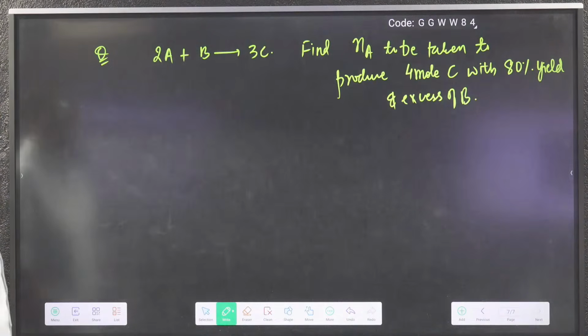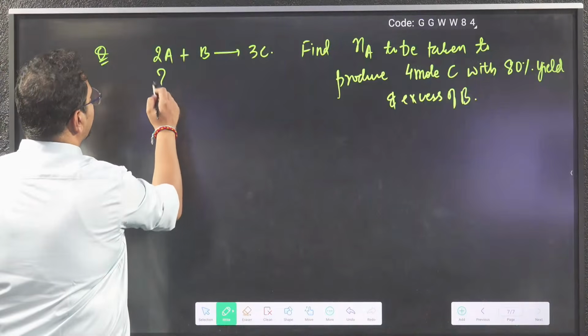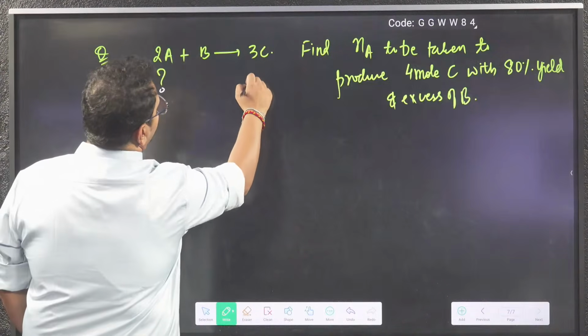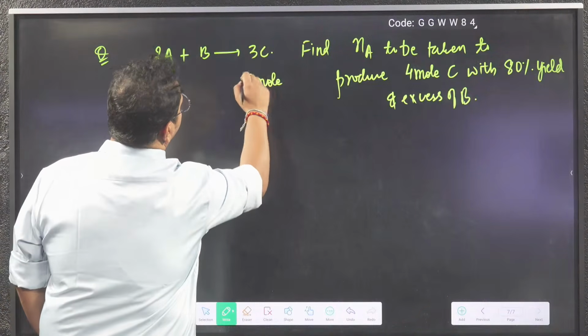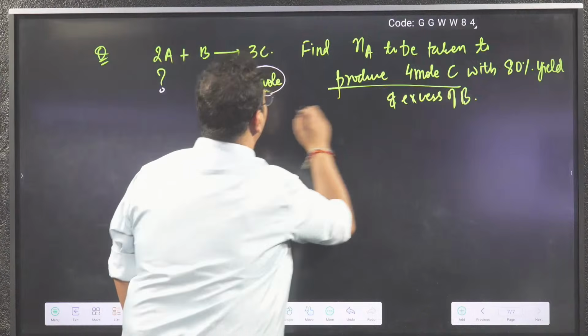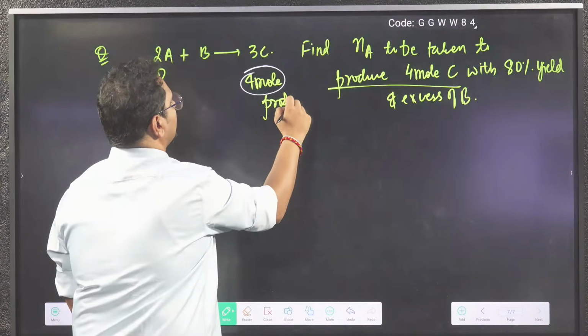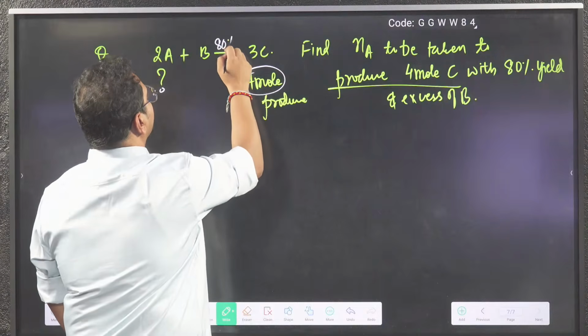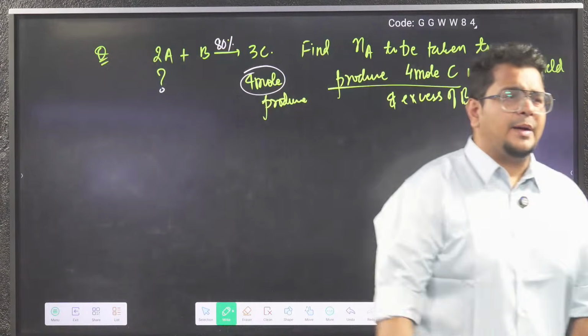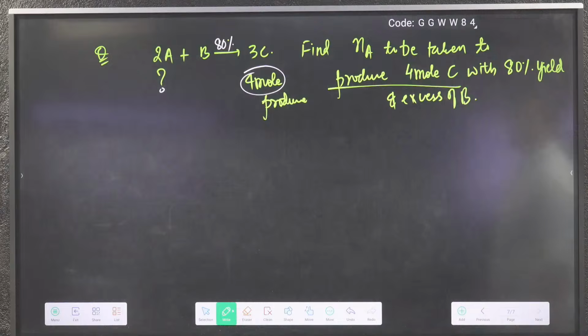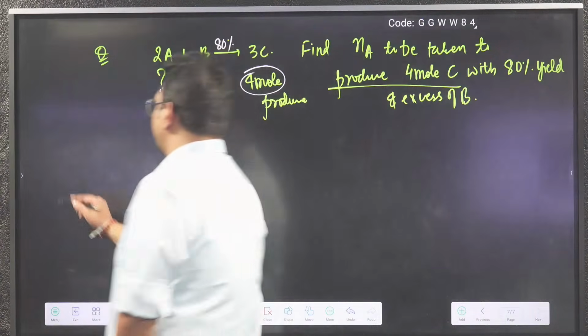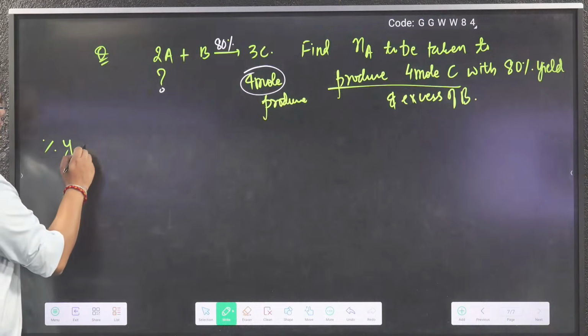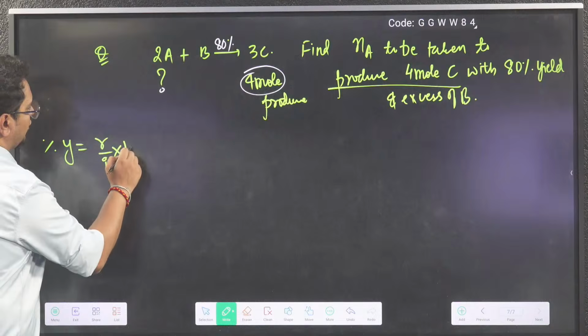I'm asking you how much A must be taken initially to make 4 mole of C. This is again produced amount. You can see produce 4 mole of C, and efficiency given as 80%. So firstly apply mole analysis. See, simple. Percentage formula if you want you can write and the idea will come automatically what to do. Reacted by initial into 100.